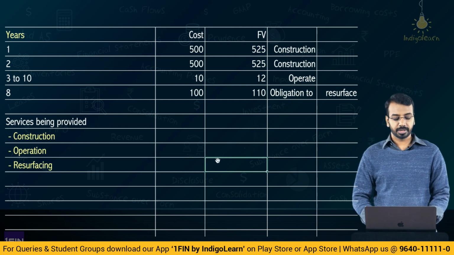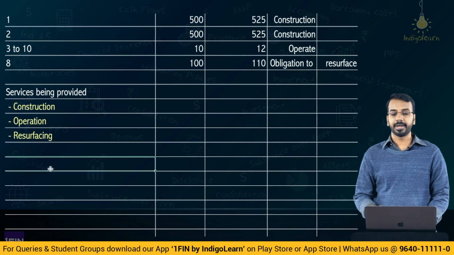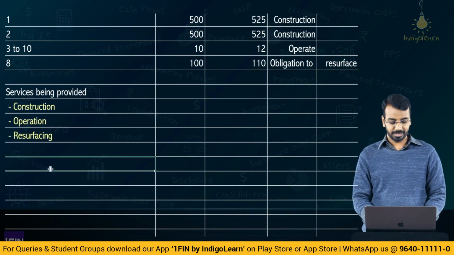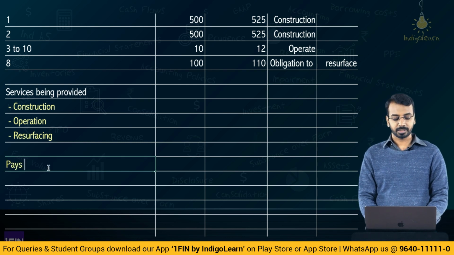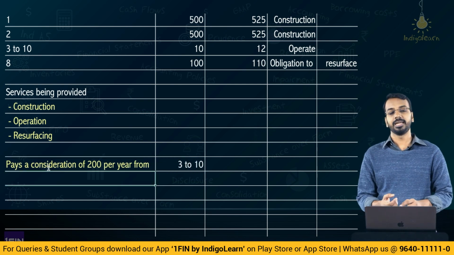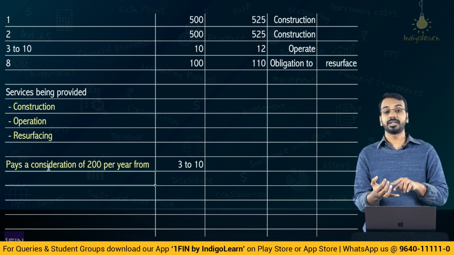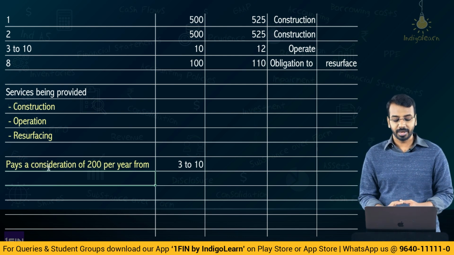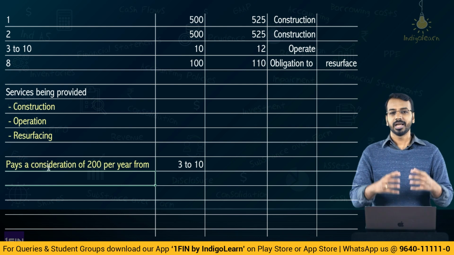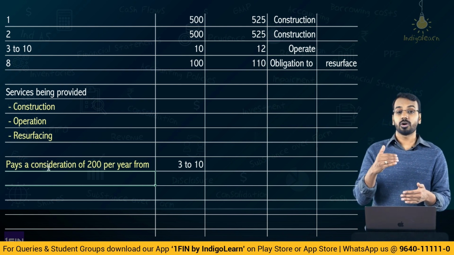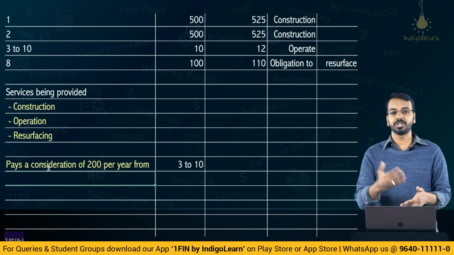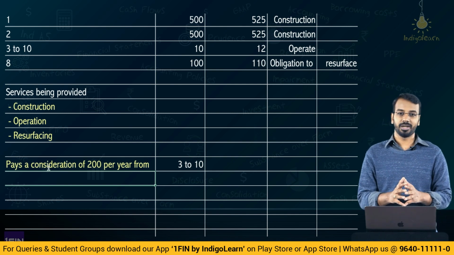Okay. Under the terms of the arrangement, for these services being provided, the grantor pays a consideration of 200 crores per year from year 3 to year 10. So basically from the 3rd year onwards till the 10th year, the consideration that will be paid is 200 per year and this consideration includes the cost of construction, the cost of operation and the resurfacing cost as well, right?